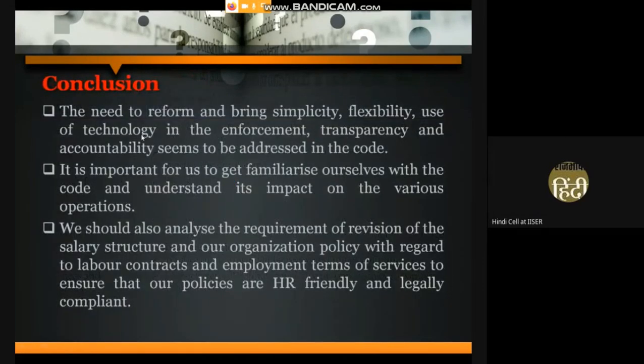So, conclusion: the need to reform and bring simplicity, flexibility and transparency seems to be addressed in this code. We need to get ourselves familiarized with this code and understand the impacts on various operations.